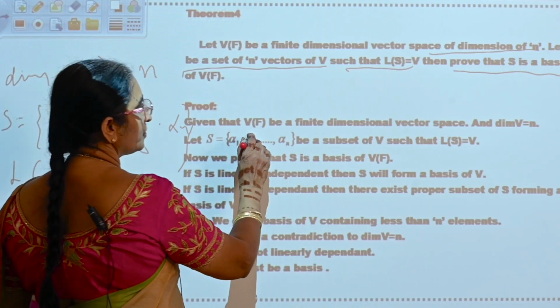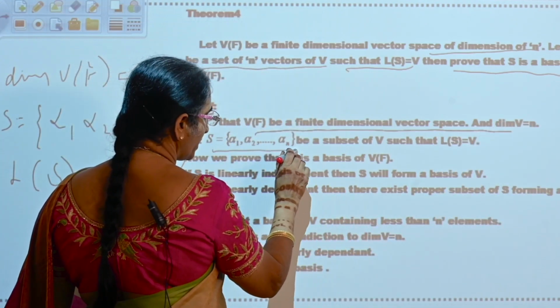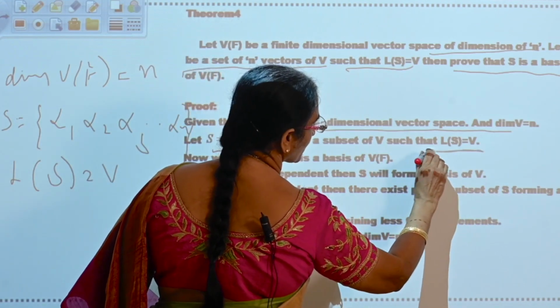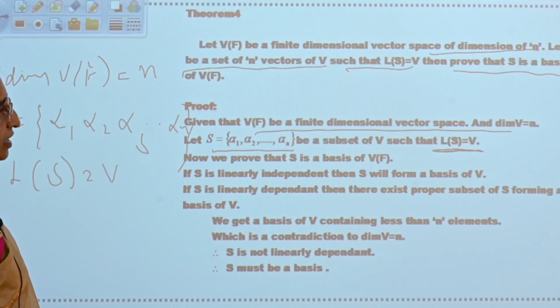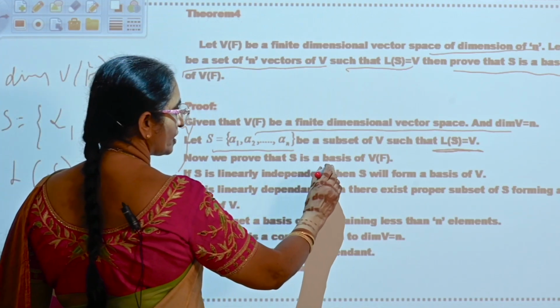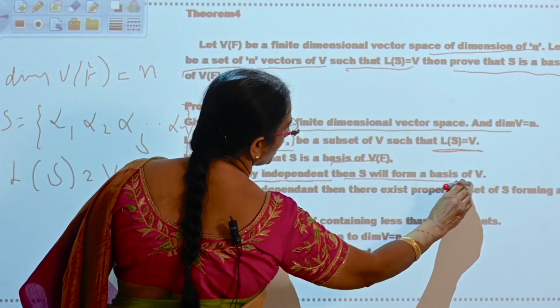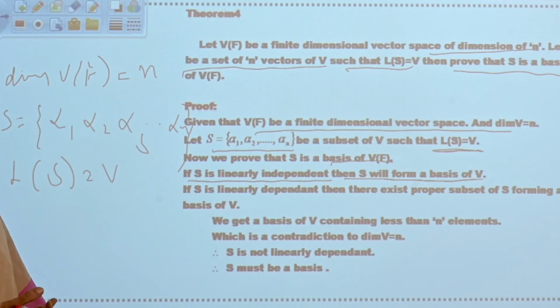Let V of F be a finite dimensional vector space. Let S equal to alpha 1, alpha 2, up to alpha n be a subset of V such that L of S is equal to V. Now we prove that S is a basis of V. If S is linearly independent, then S will form a basis, because the two conditions in the definition of a basis are satisfied.